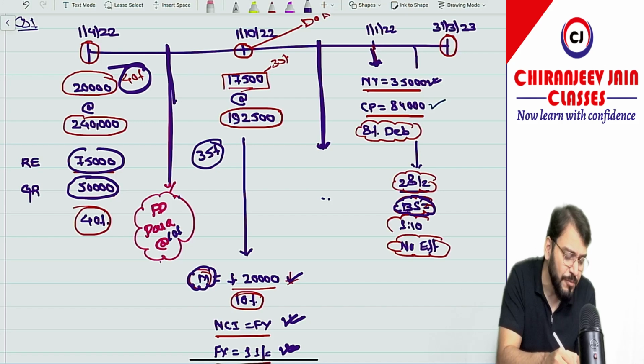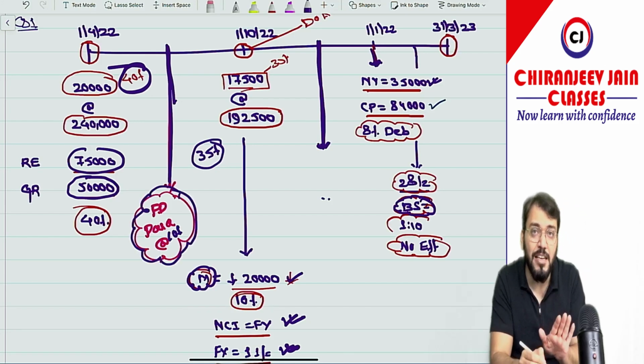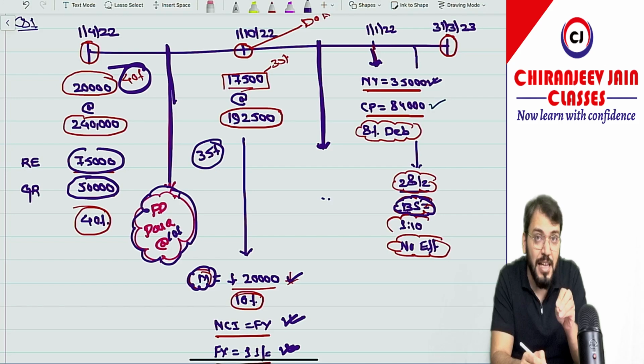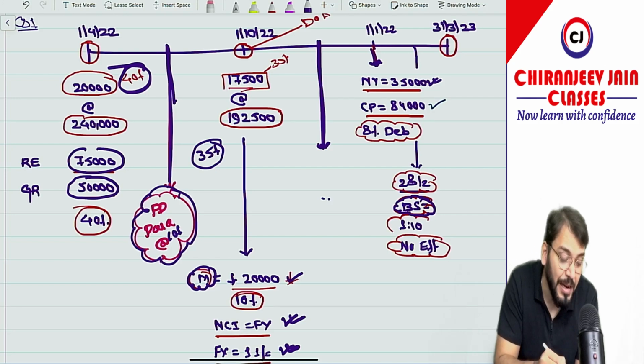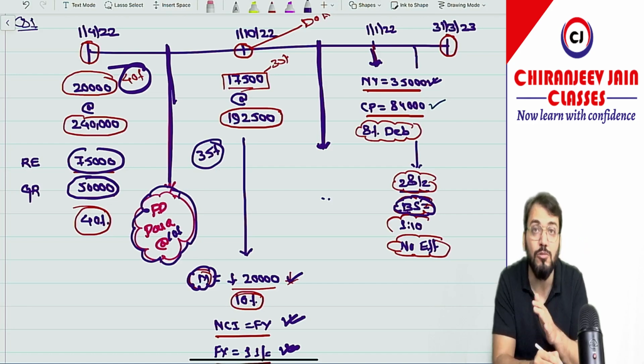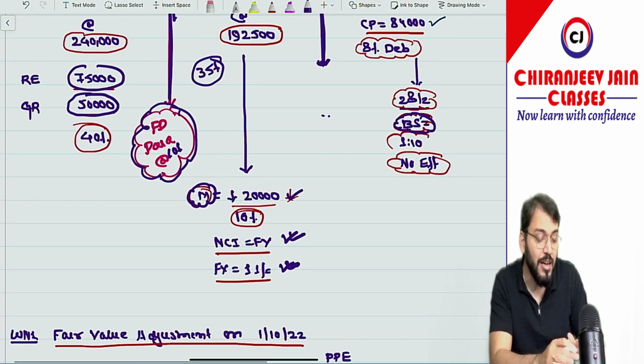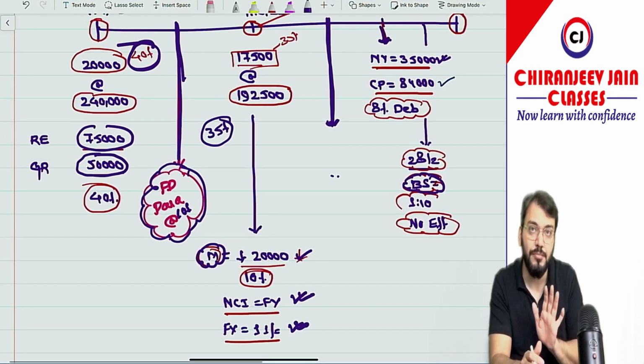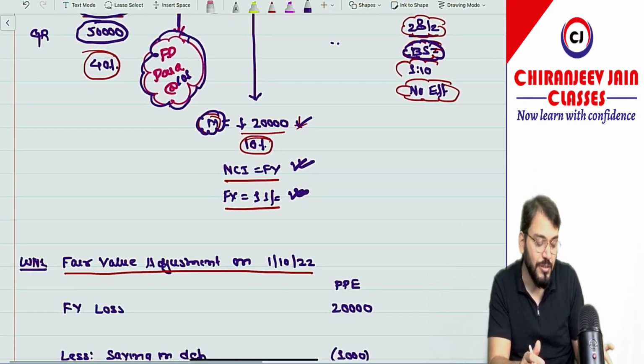So of course I will not say this assumption is not correct. Of course this is correct, but if you ask my viewpoint, I will always consider the assumption that it has been paid after the date of acquisition, means after 1st October 2022, but we'll take the assumption as given by ICAI only. Chalega. This is the entire question, correct?